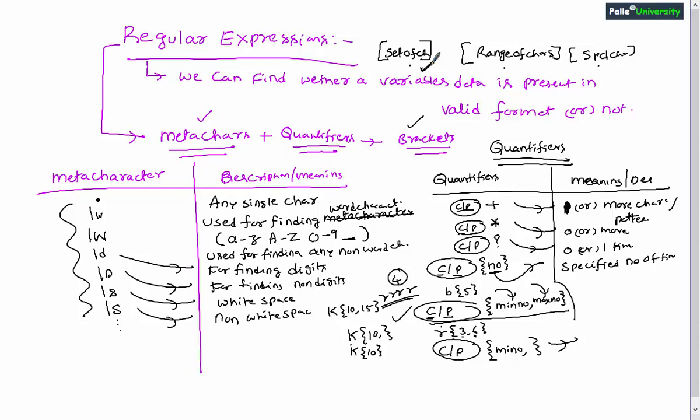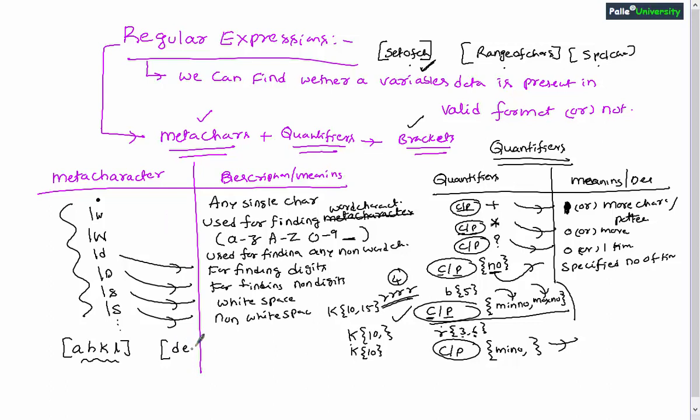Now let us say somewhere in my application I wanted to check whether a variable is having A or H or K or L characters. So instead of checking individual characters one at a time, this set of characters I can write inside the square brackets. Now this is actually a set specification. Now I wanted to check whether a variable is having any characters between D to K, right?